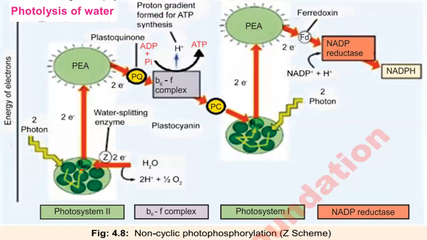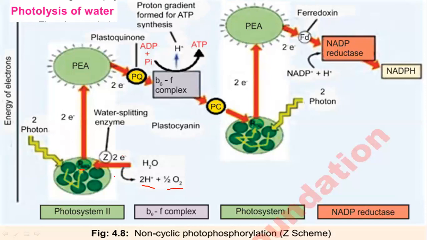At the same time when the electrons are emitted from PS2, with the help of this light energy as well as chlorophylls B and A, what happened? This water is broken down, or split, into two protons and an oxygen atom as well as two electrons.